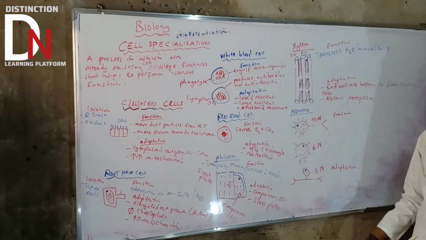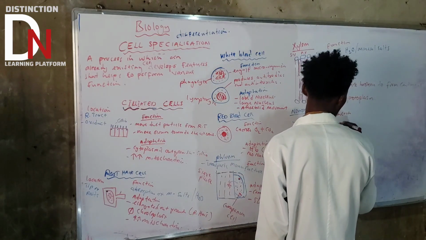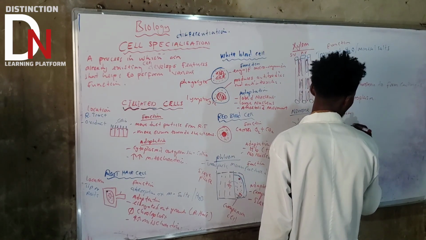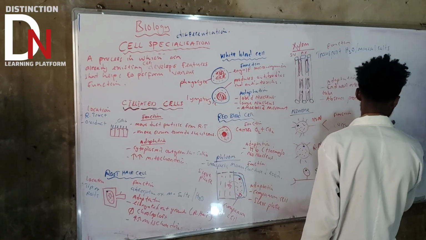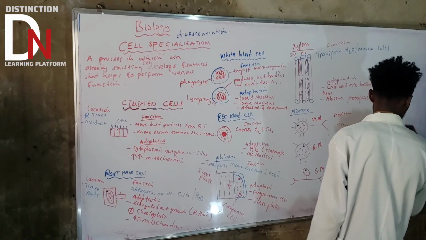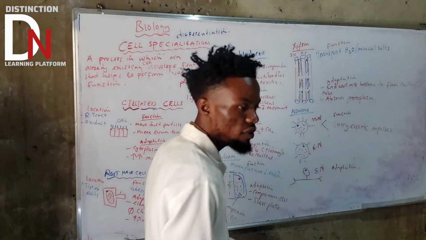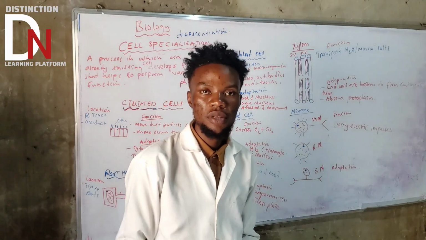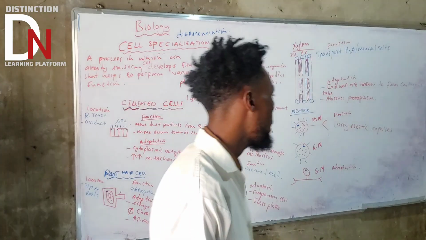So what's the function of all these neurons? The function of these neurons is to carry electric or nerve impulses from the central nervous system to the peripheral, or from the peripheral to the central nervous system, depending on the type of neuron involved.